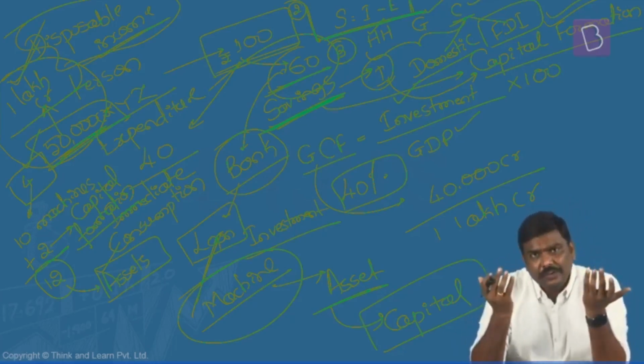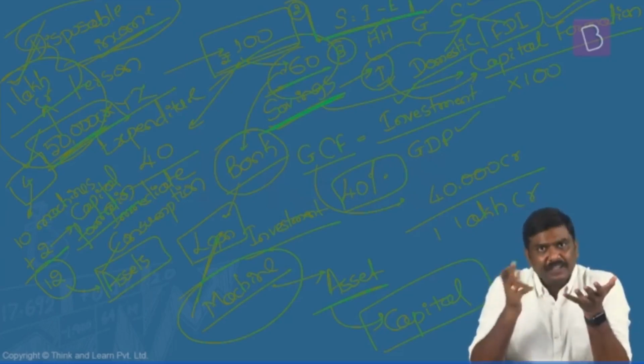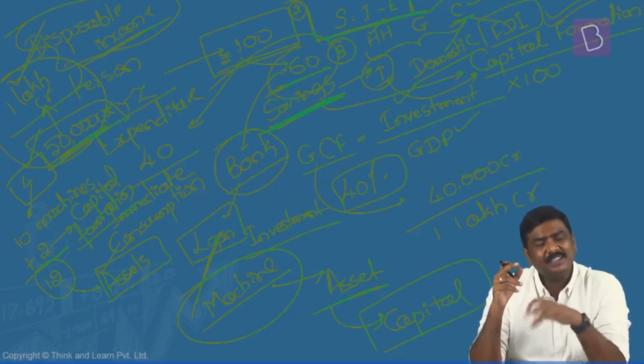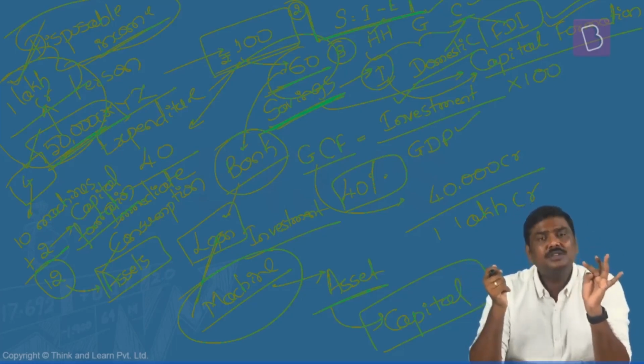Now what has happened in the case of India? What is the situation in the case of India? First, a very important point. Of the three participants or economic agents, that is the government, the private sector, that is the firms or companies, as well as the households.